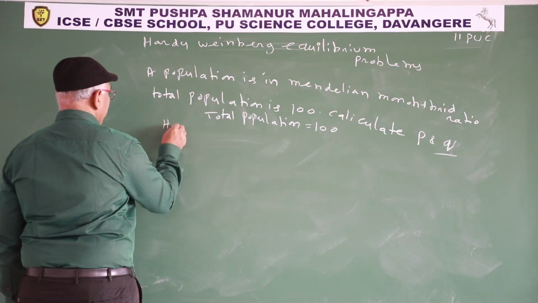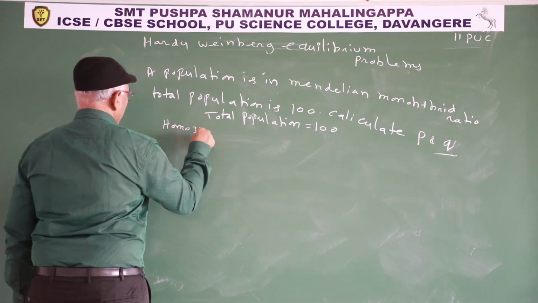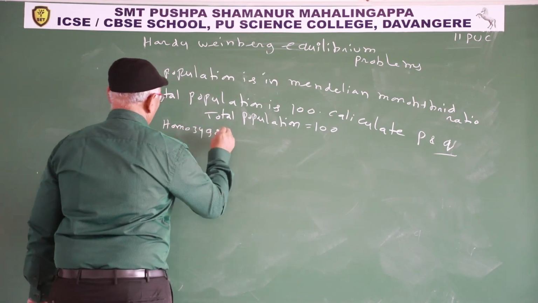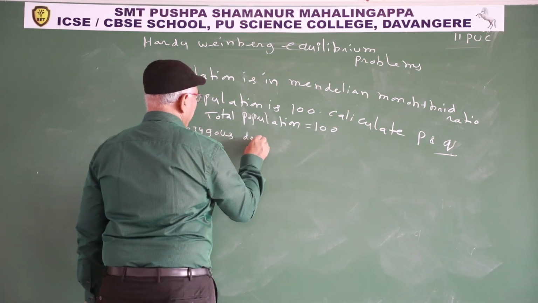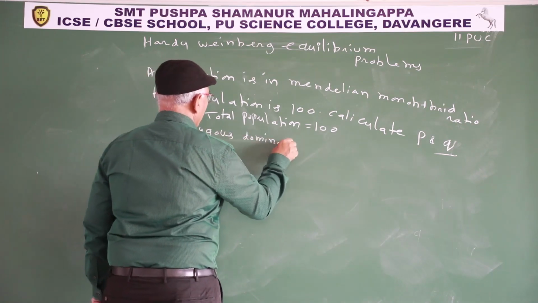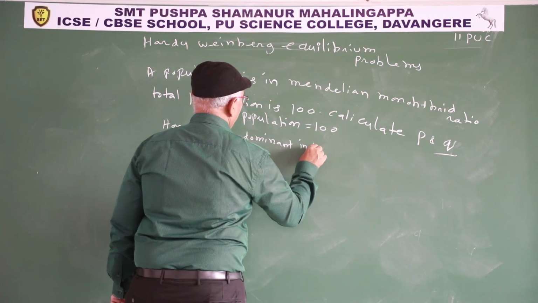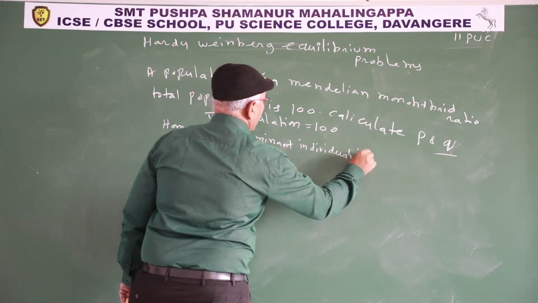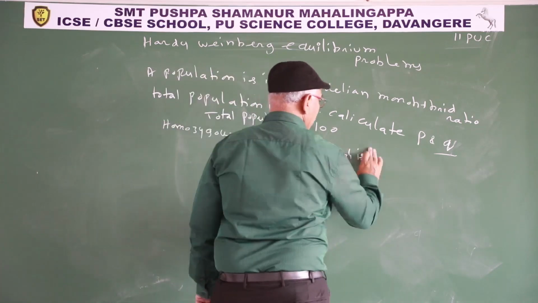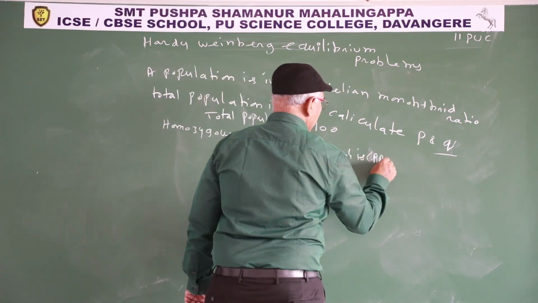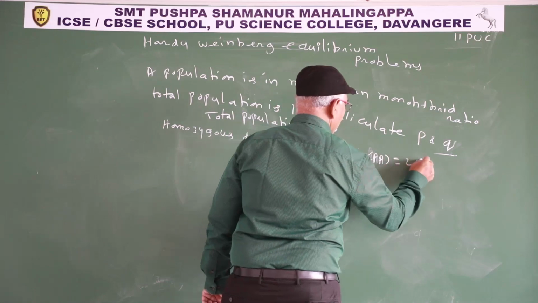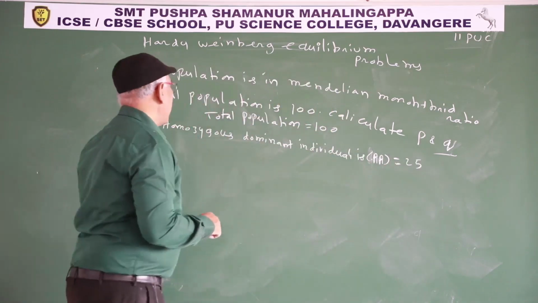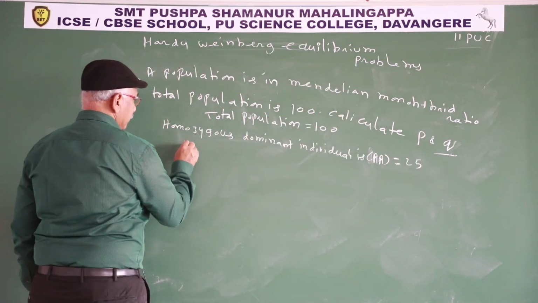Homozygous dominant individuals, capital A capital A, 25.